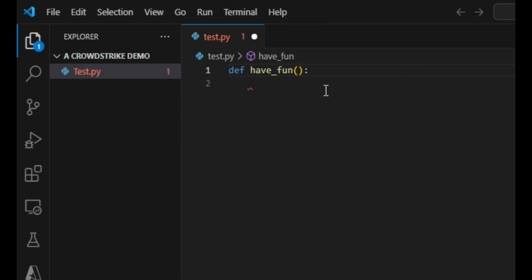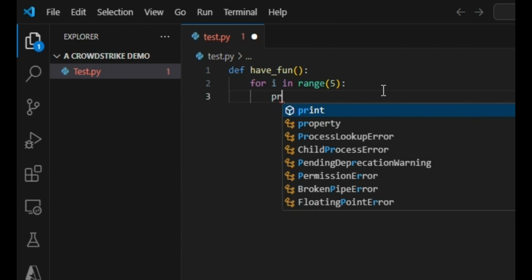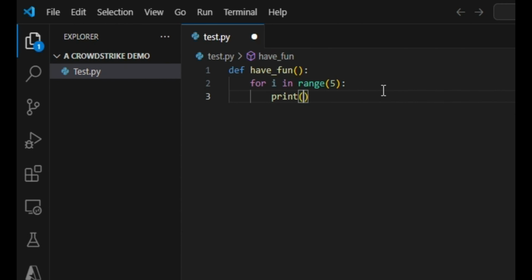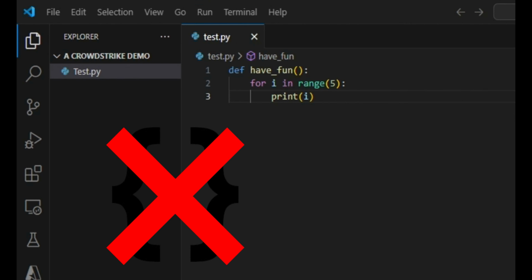Define a function with a def keyword, then indent the next line, usually by 4 spaces to define the function body. We might then add a for loop to it and indent that by another 4 spaces. This eliminates the need for curly braces and semicolons found in most other languages.